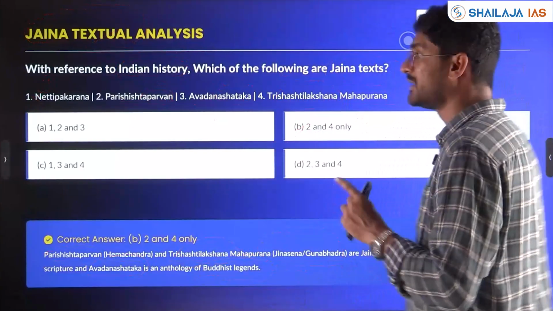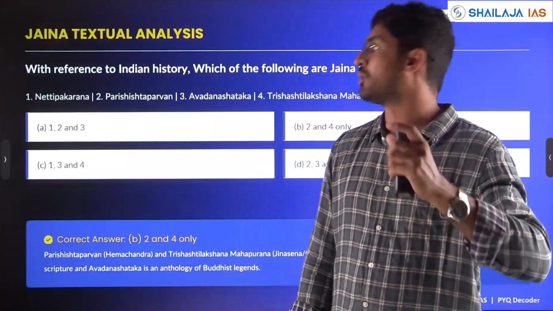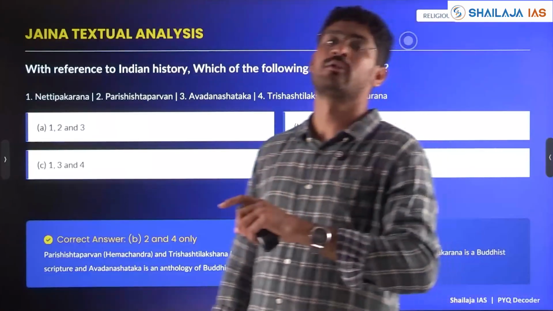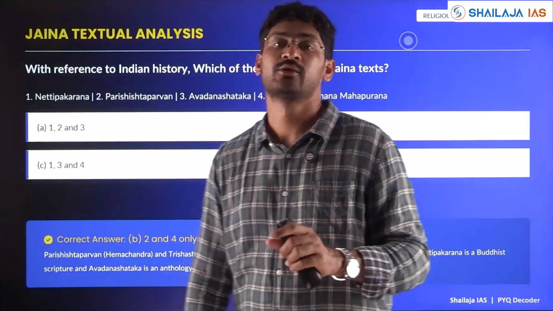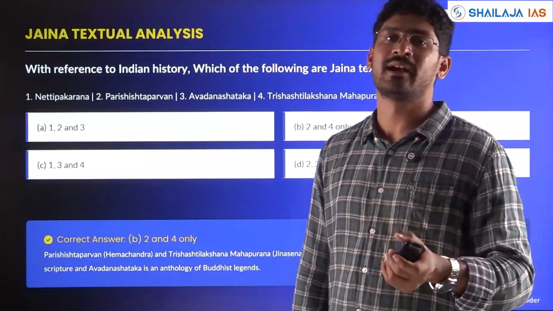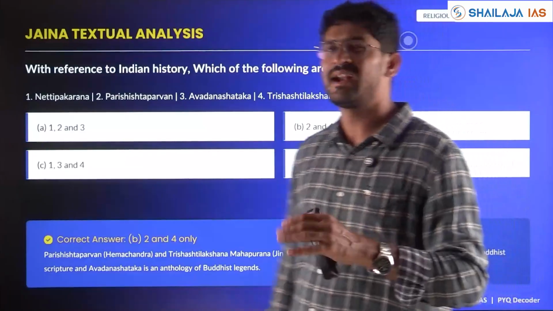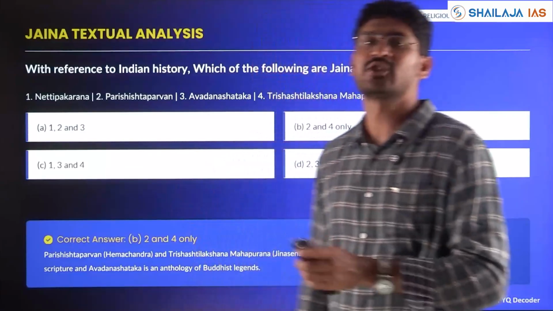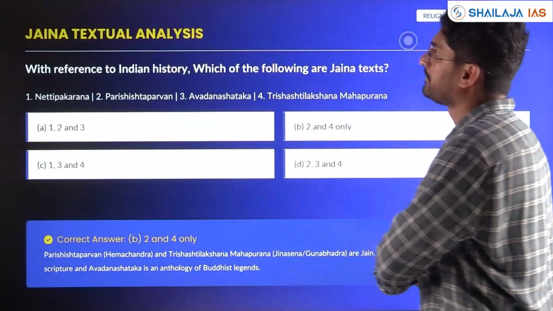So, you are able to see the options also. When books, authors, sites are given, not all 4 will be correct, and not none of the above either. So it will be 2 right or 3 right or 1 right. So if options like none of the above or all of the above are there, generally you can eliminate them. At least 1 or 2 will generally be correct in this kind of question.